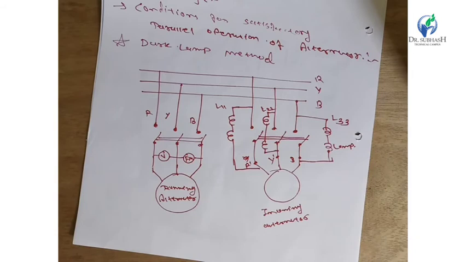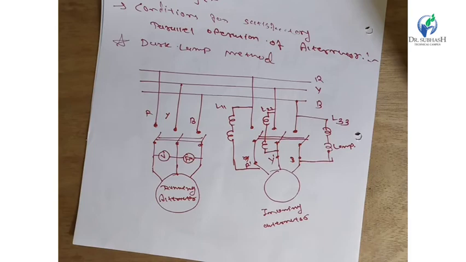The alternator should not be synchronized at such an instant. The correct instant of synchronizing is obtained by slightly adjusting the speed of the prime mover of the incoming alternator. So the parallel operation must be done this way.